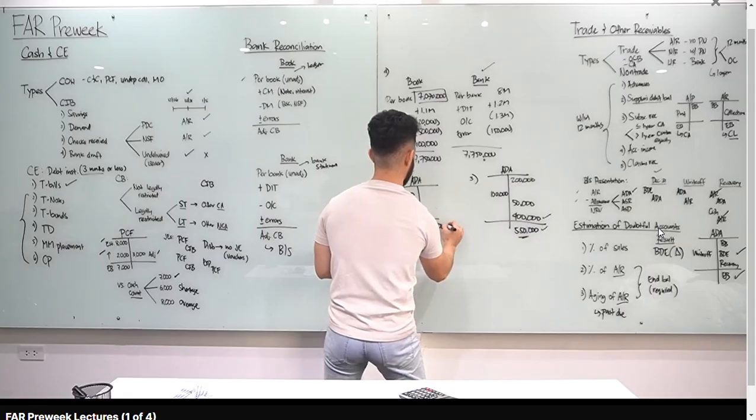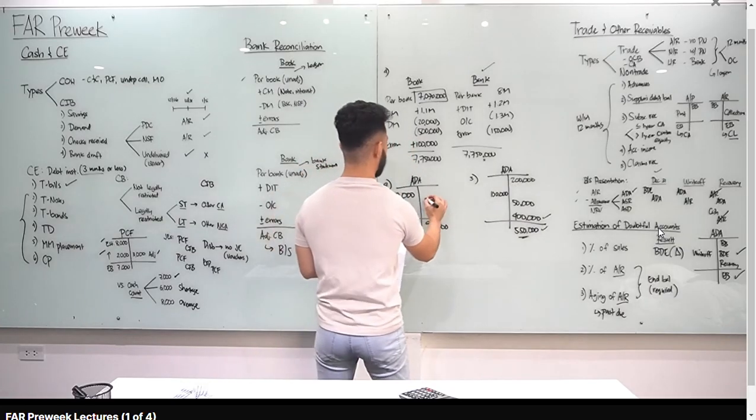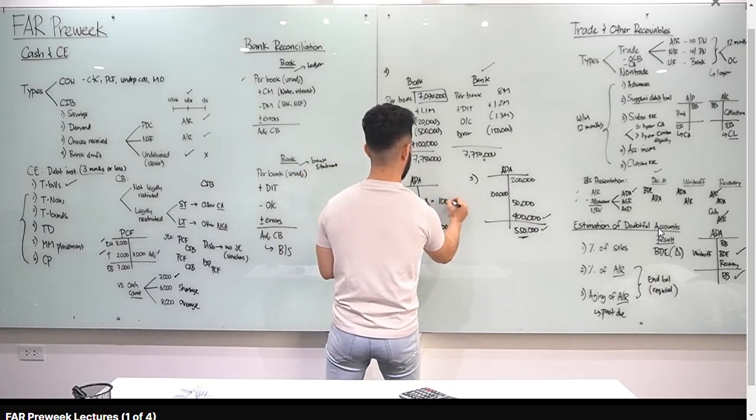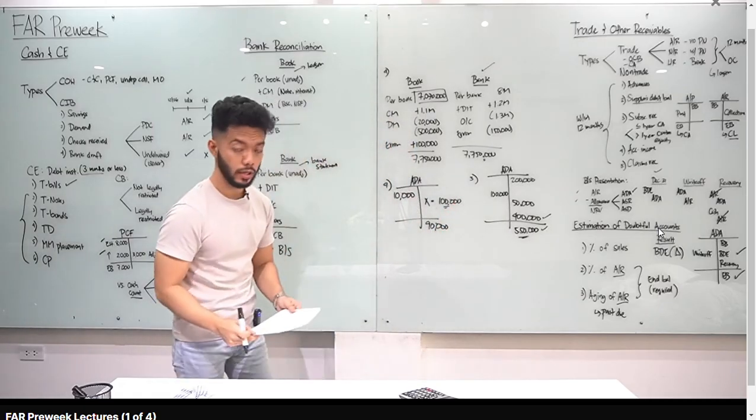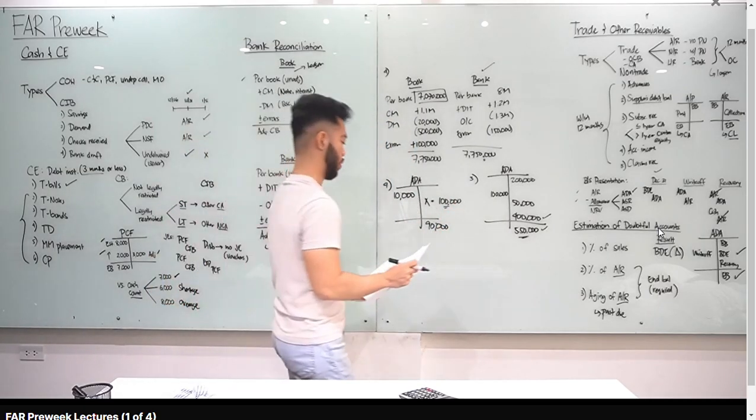So, you have a debit of 10, but it needs to become 90. Solve for X. That means our bad debt expense is 100,000. Debit bad debt expense, credit ADA, 100,000 for number 4. Let's go to number 5.